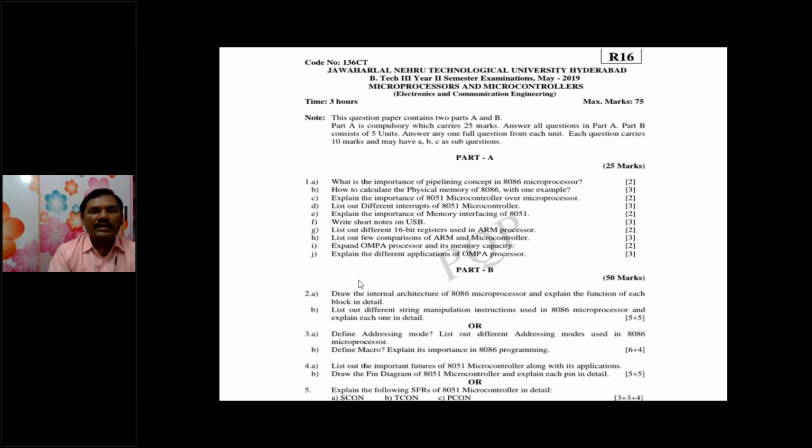These are the different types of questions that can be asked on this topic, that is, the block diagram of x86. This topic covers 3 to 4 types of questions: the internal architecture of x86, the importance of pipelining, and physical address calculations. This type of questions may be asked in the